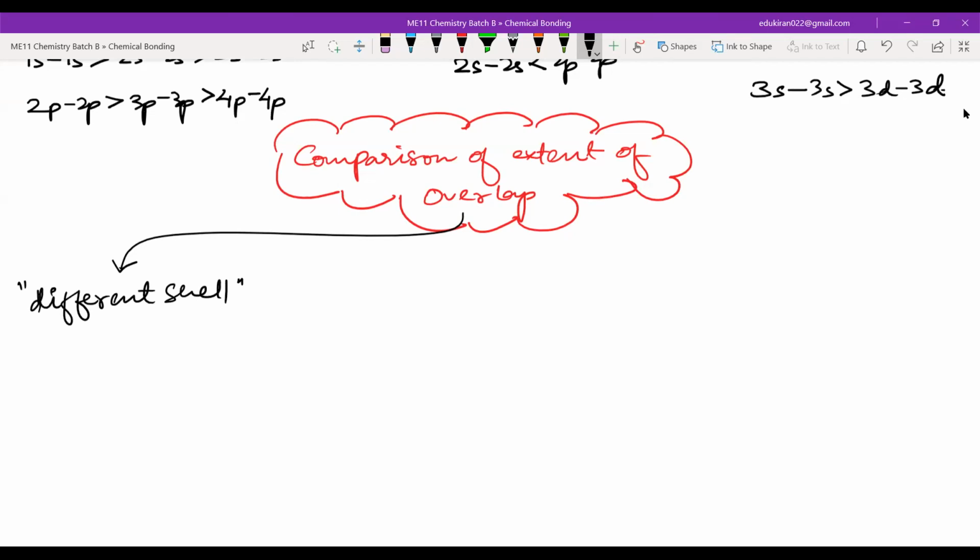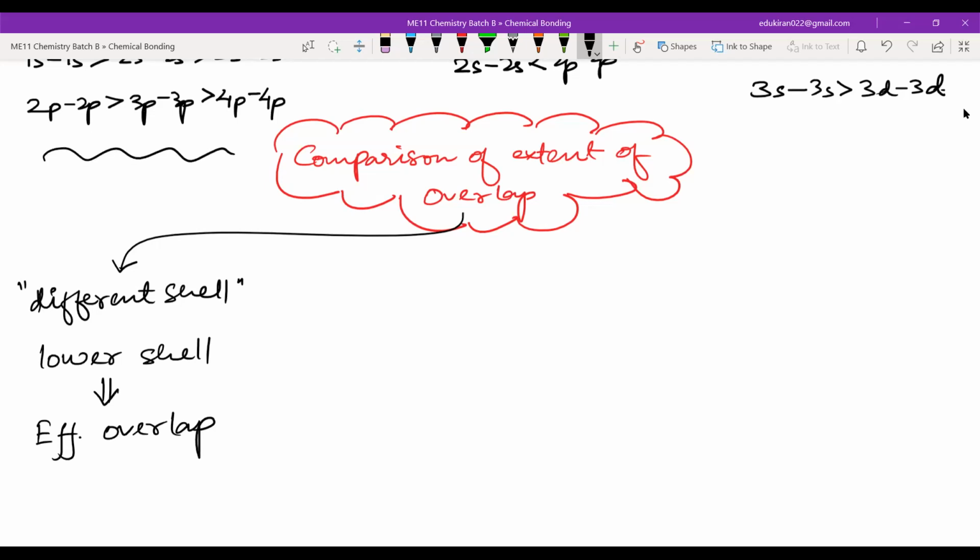Okay, so as you can see, 2p, they will have different shells, right? Second shell. This is third shell. This is fourth shell. Now, if it is a different shell, then you will look at the lower shell. If it is a lower shell, then it will have effective overlapping. So this is the criteria here, effective overlapping.